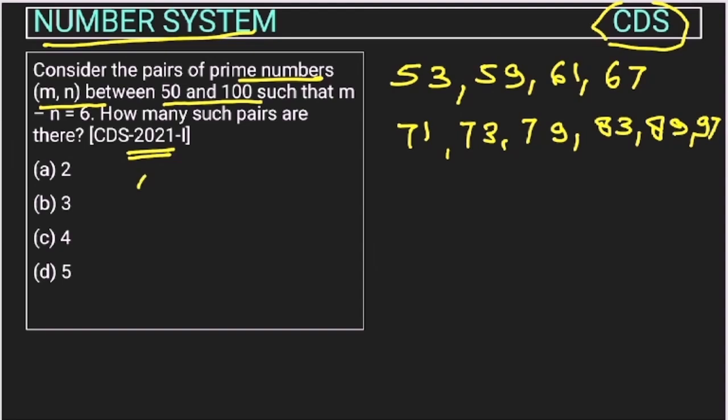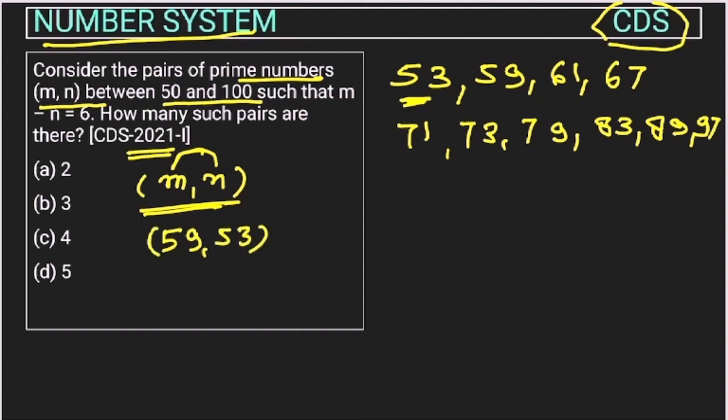Now we have to find a pair m and n. We have to make a set of two prime numbers so that the difference between them is 6. m minus n is 6, right? So I'm starting from here, because even if it is minus 6 we will just change the pair. So let's start with 53. Can it be 59? 59 minus 53 is 6, right? So one pair is 59 and 53, right?